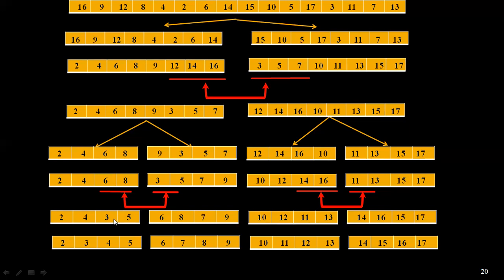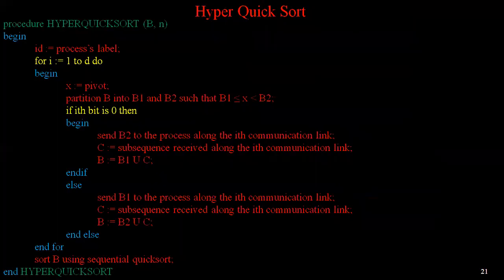Again, internally we have to sort the elements. So 2, 4, 3, 5 I have sorted, 6, 8, 7, 9 I have sorted, 10, 12, 11, 13 I have sorted, 14, 16, 15, 17 I have sorted. Finally, this is the sorted list we got. So this is how we do the hyperquick sort, and this is the algorithm we are going to use for hyperquick sort.